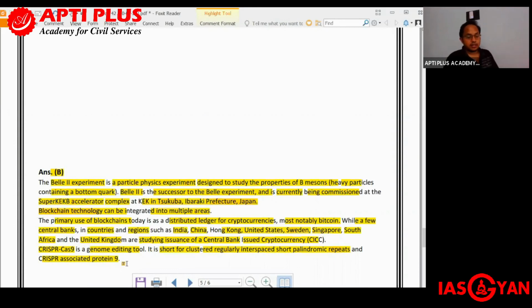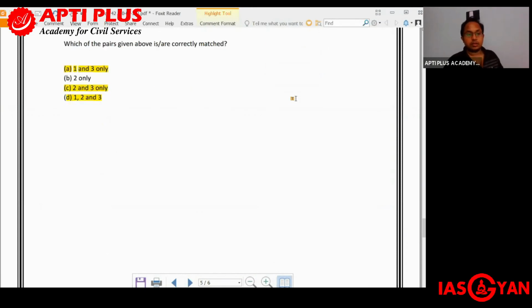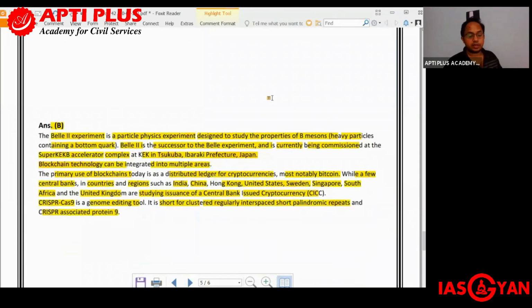So CRISPR-Cas9 is with regards to a genome editing tool.